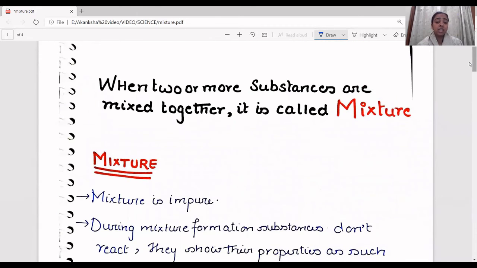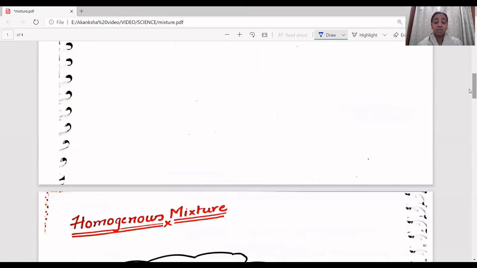Again, I'll go through once more what a mixture is. Mixture is a combination of two or more substances. When mixed together, it is called a mixture. Mixture is always impure, that you have to understand. And during mixture formation, there's no reaction of substances together. It's just that the substances show their property inside the mixture. Okay, so that is what we have studied about mixture. Later, I told you mixtures are of two types: homogeneous mixture and heterogeneous mixture. Homogeneous mixtures are the mixtures that have uniform distribution, whereas heterogeneous mixtures are the mixtures that do not have uniform distribution.